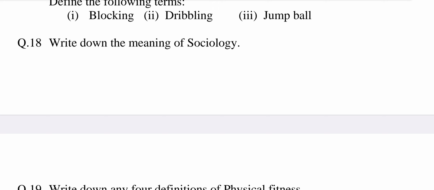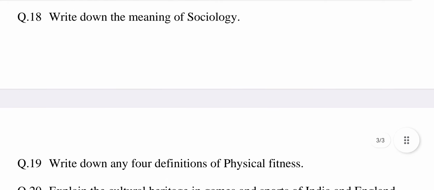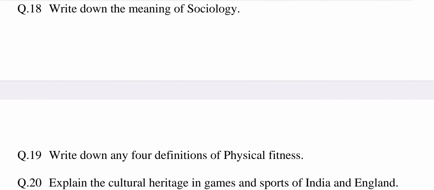Question number 18. Write down the meaning of sociology. This question is selected from chapter number 3, Sociological Aspects of Physical Education. The answer may be: sociology is a discipline which attempts at the scientific study of society.